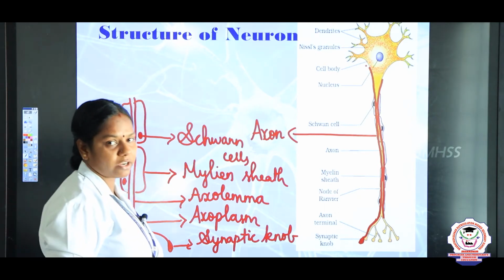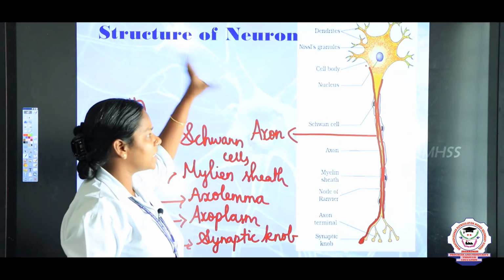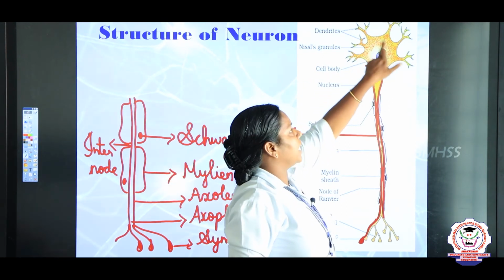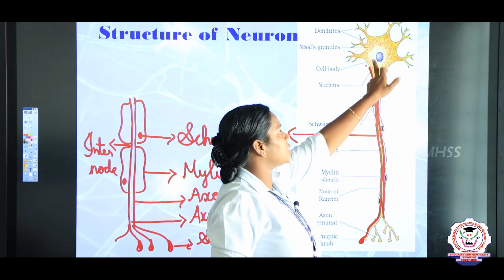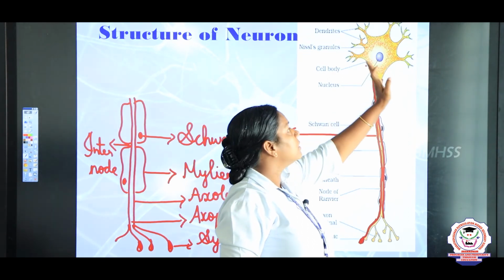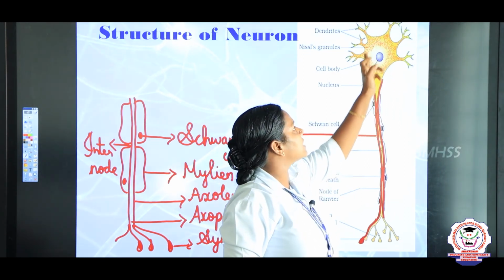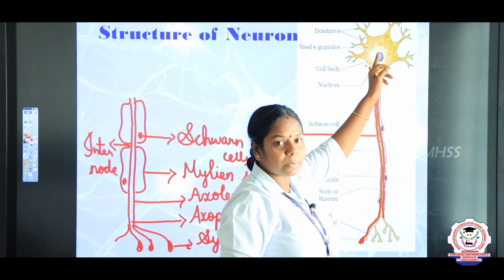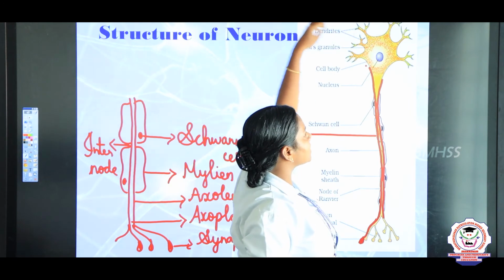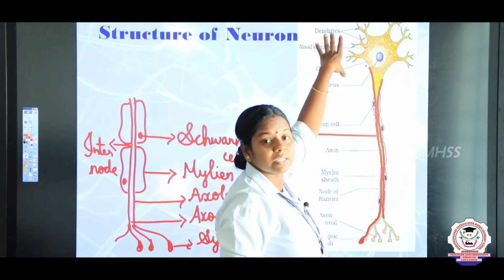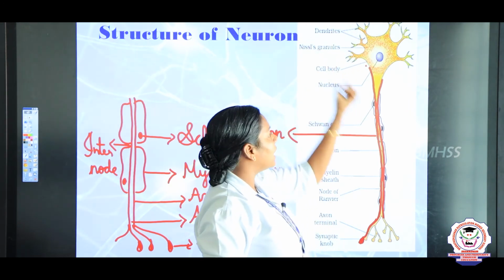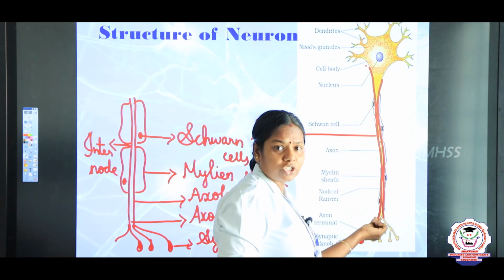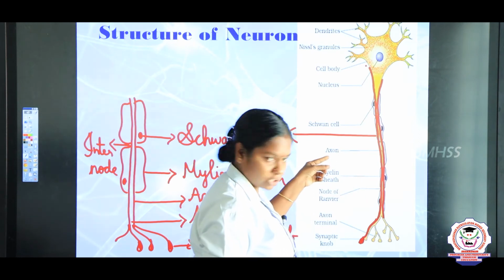They will ask you to explain also, children, in a 7-mark question. So let me recall: a neuron consists of a cell body or a cyton. It consists of a nucleus and the fluid present here we call neuroplasm, and Nissl's granules are present in the neuroplasm. The many branched processes that arise from the cyton we call dendrites, and the long filament that arises from the cyton we call an axon.